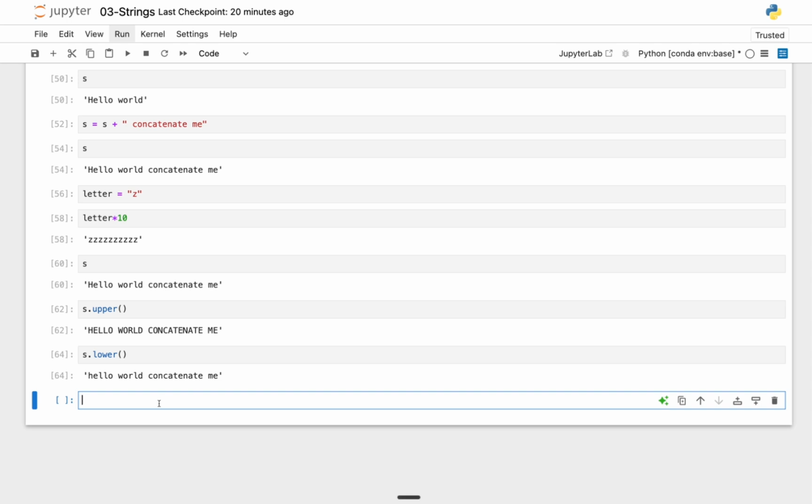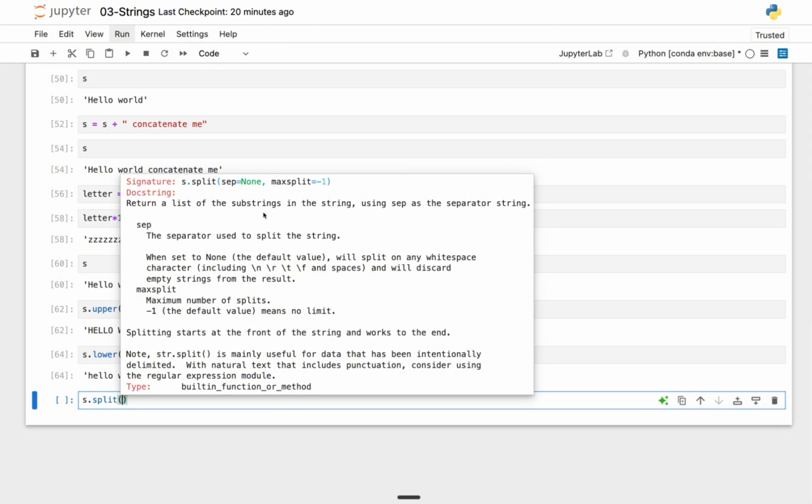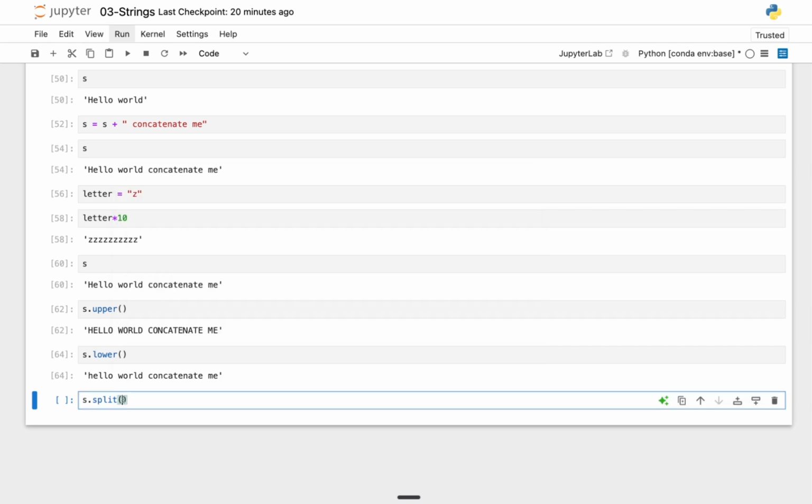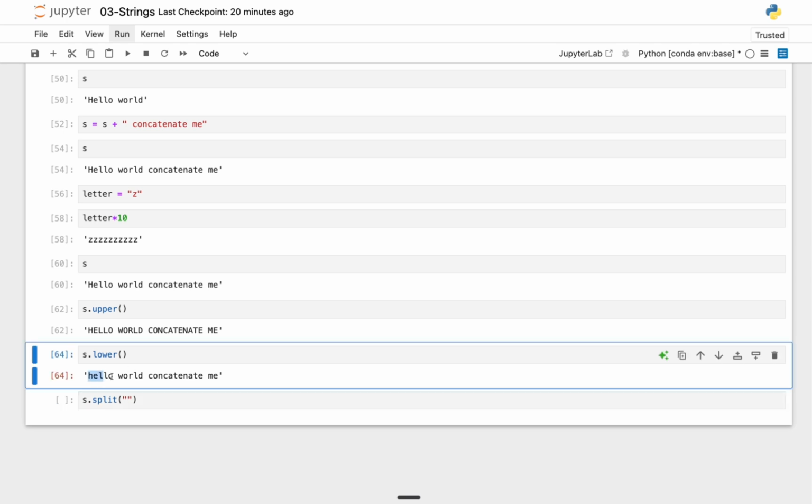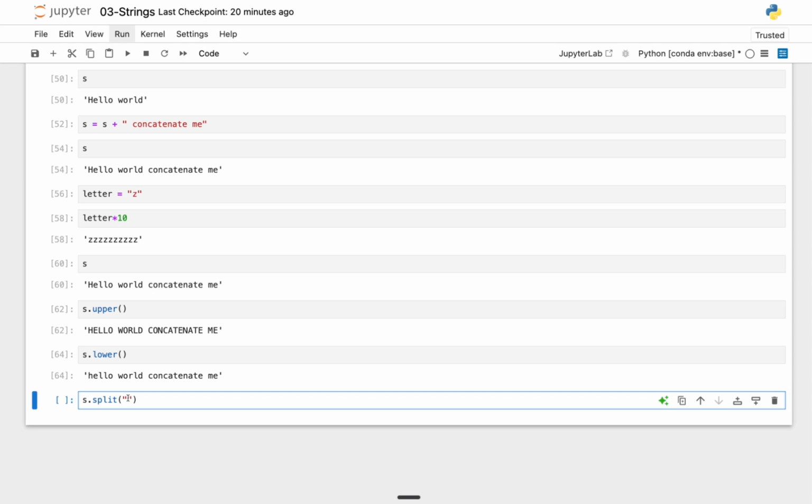One thing that's also interesting in Python is that we also have split. So you can say s dot split, and I can do shift tab to check what it does. You can see that it returns the substrings of a string using a separator, and we have to pass in a separator of what we want to separate it by. By default it is None, but what we can do right here is pass in a separator. So let's split it by w, and basically what this does is it returns a list of the split words.